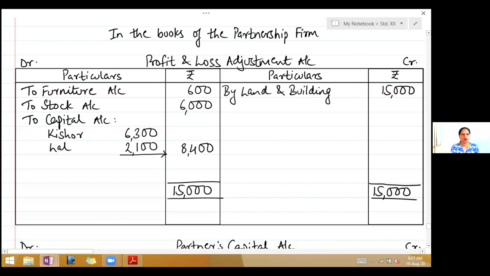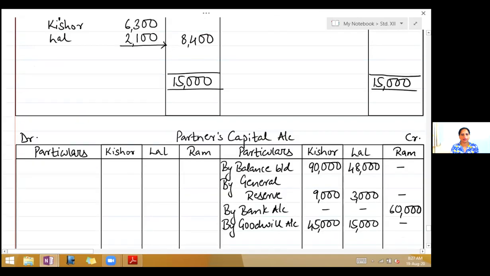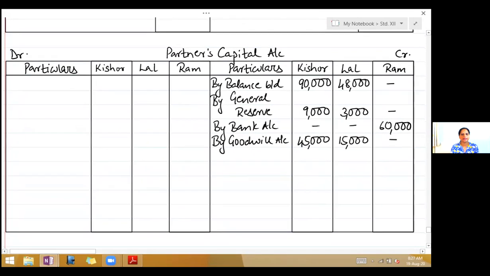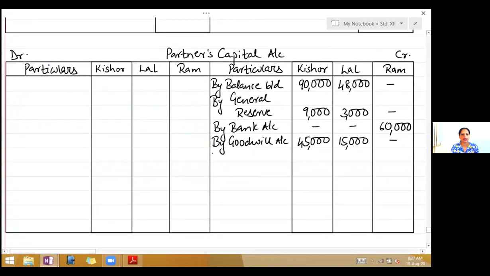Second effect of profit on revaluation, credit capital account. So on the credit side of capital account, write by profit and loss adjustment account, 6,300, 2,100.